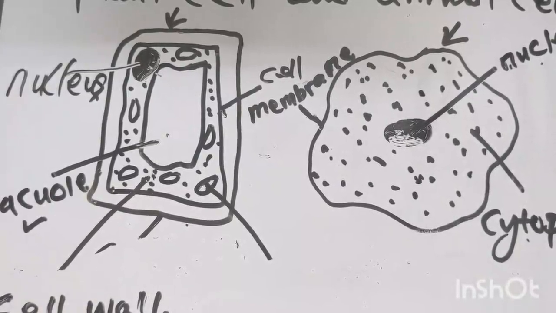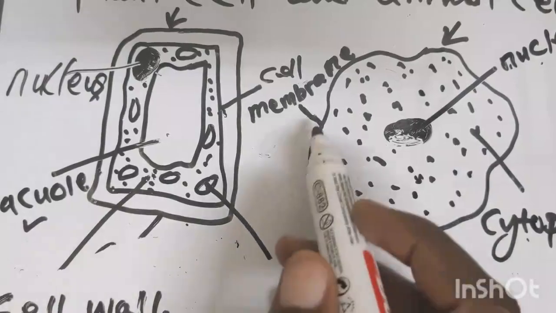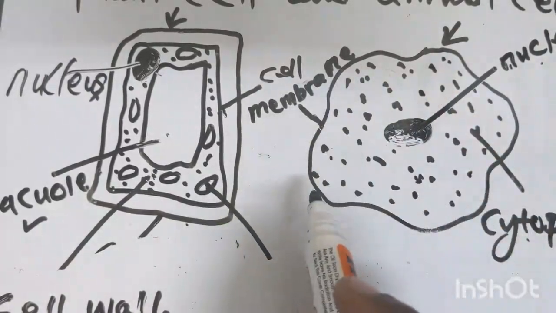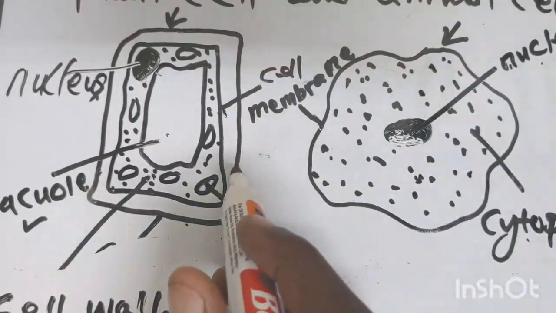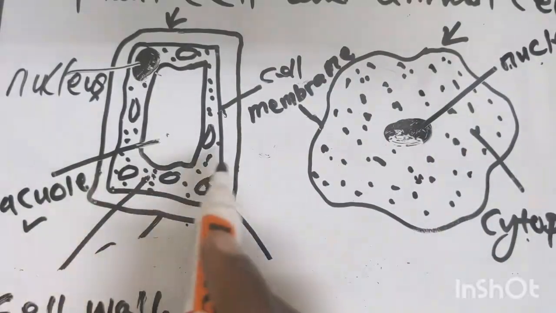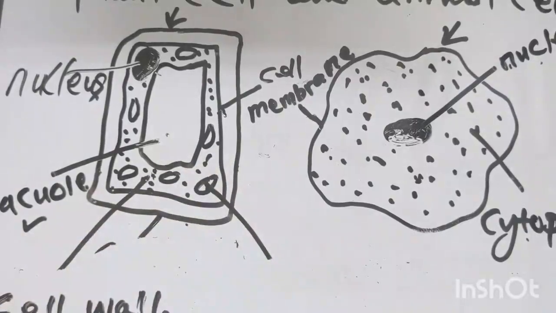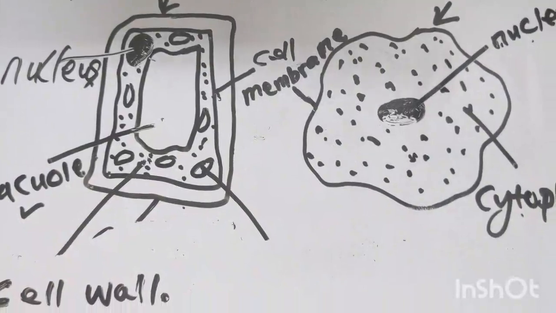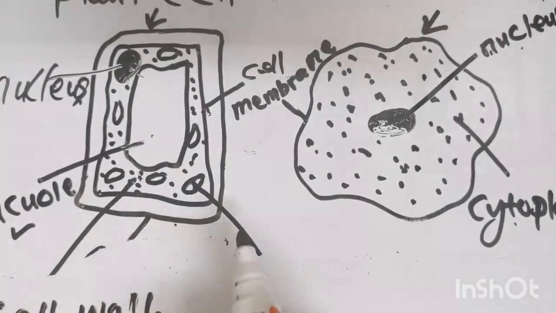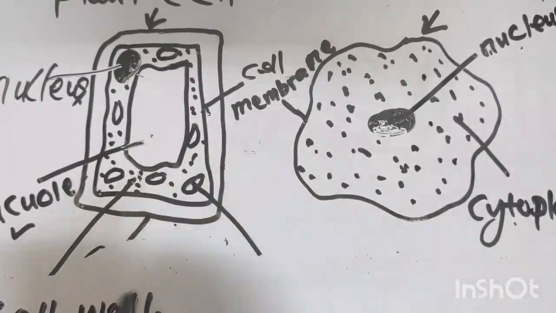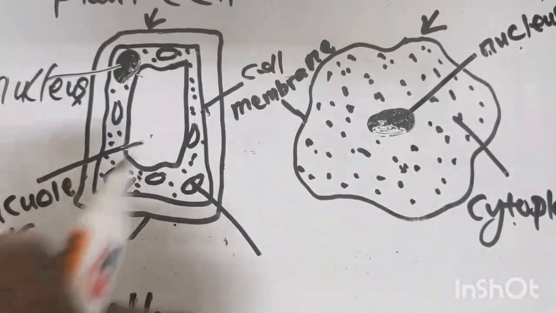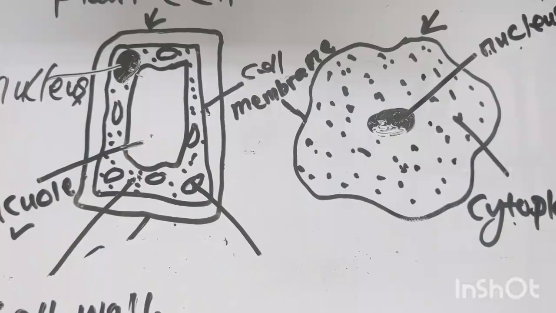Let's take for example that we use fire. The animal cell will burn faster than the plant cell. We'll explain more when we look at osmosis, how a plant cell and an animal cell behave when certain substances enter them.